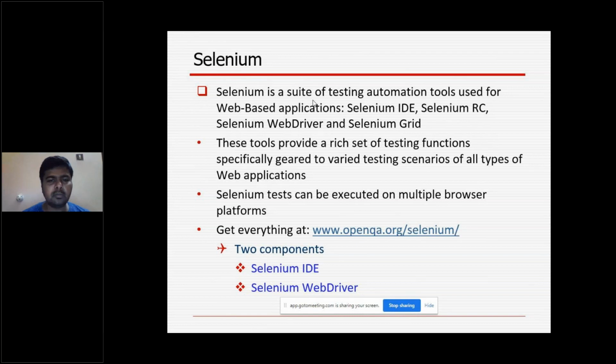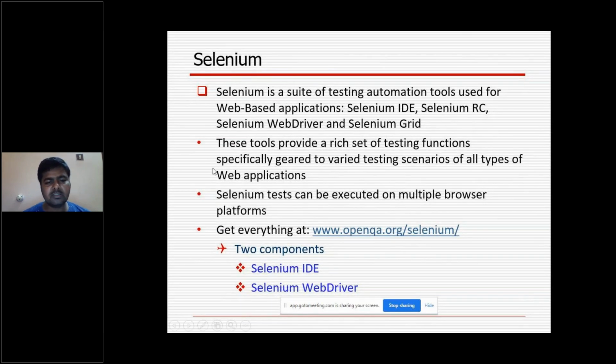Initially, Selenium IDE came. When Selenium came into the market, that is when Selenium IDE came. Later, WebDriver, RC, and Grid came into the market. These tools provide a rich set of testing functions, specifically geared to the testing of all types of web applications. Later we'll get to know what tools it provides to test web-based applications.